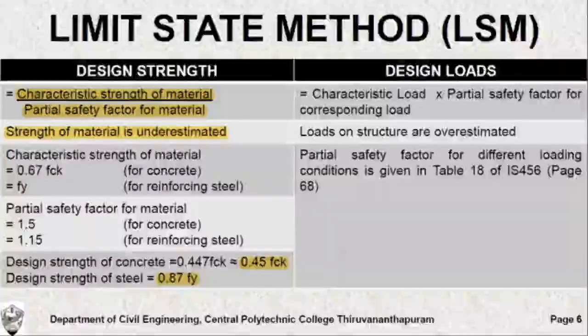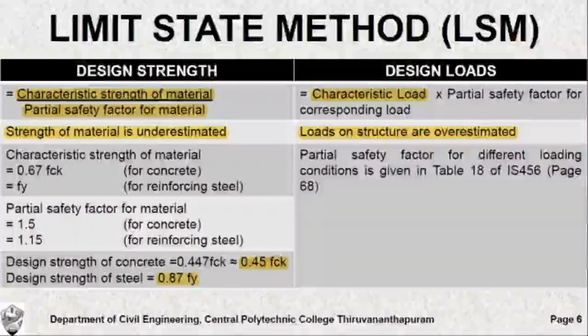And now, how do we determine the design loads on the structure? We already studied the principle behind LSM that the loads on the structure are overestimated. So we have to enhance the load on the structure. The characteristic loads as obtained from the Indian Standard recommendations IS 875 and 1893, we have to multiply them with the partial safety factor for the corresponding load.